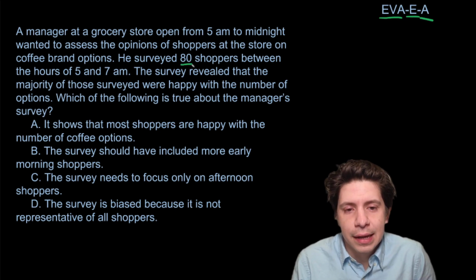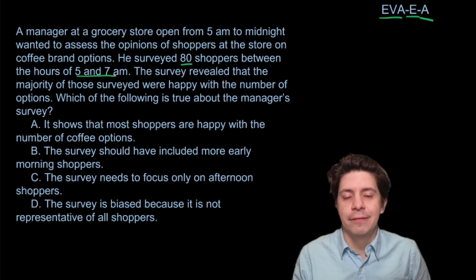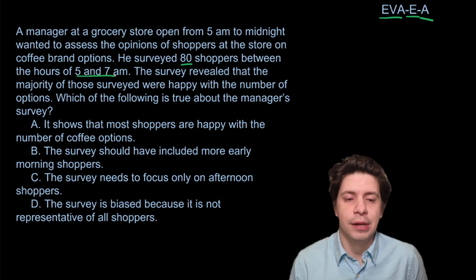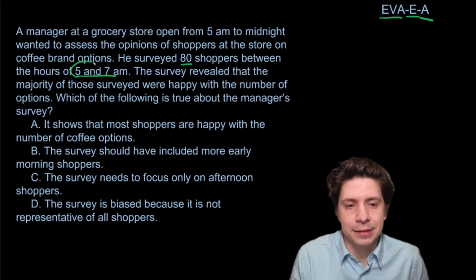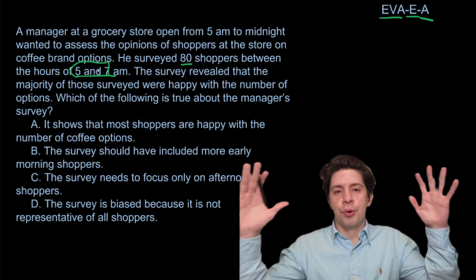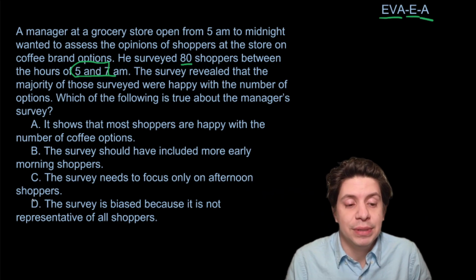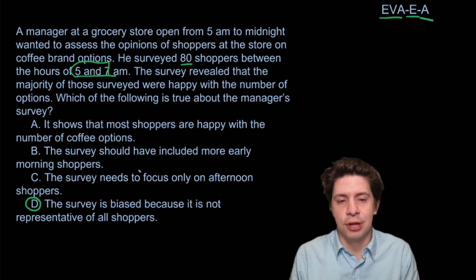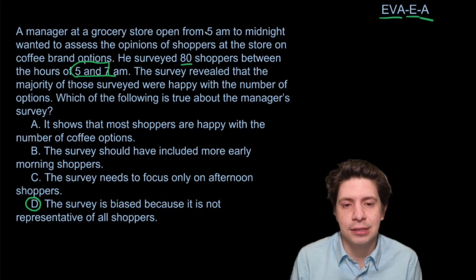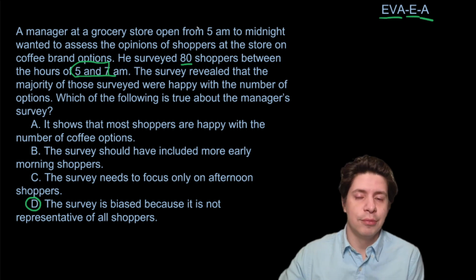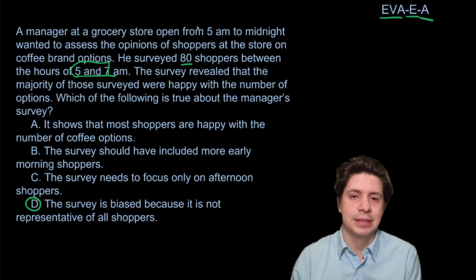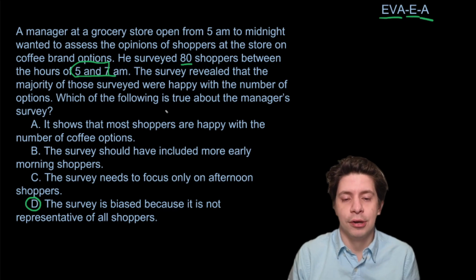So surveying 80 shoppers between 5 and 7 a.m., even if the 80 shoppers are chosen randomly at that time, we're choosing a specific time, so we're not focused on the whole broad range of shoppers. So it would be D, the survey is biased because it is not representative of all shoppers. If you wanted to be representative of all shoppers, you would do a random selection at all hours of the day, and you'd probably want to do it on different days of the week. Maybe early morning shoppers like coffee more, or like coffee less, and maybe afternoon shoppers get their coffee from somewhere else in their mornings.